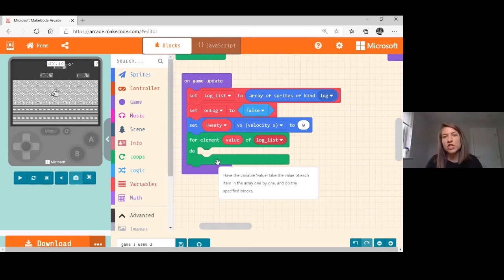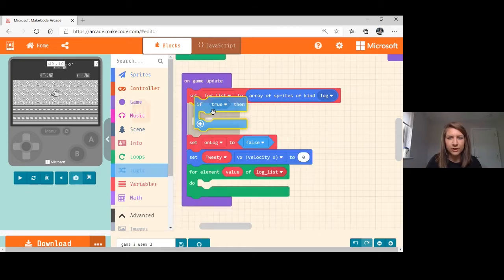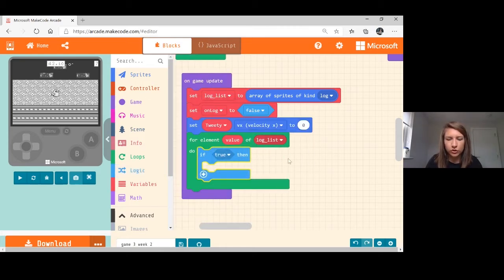So we're going to give a condition here. Remember, our conditional statements are in logic. So we're going to hop into logic and grab our if, then block and just drop that in there. Now, the reason we're using this is we need to tell the game what should happen when Tweety overlaps with one of those logs, or any of those logs, basically, okay?